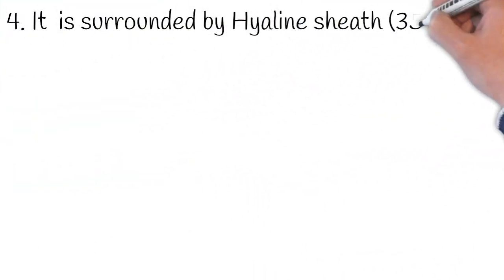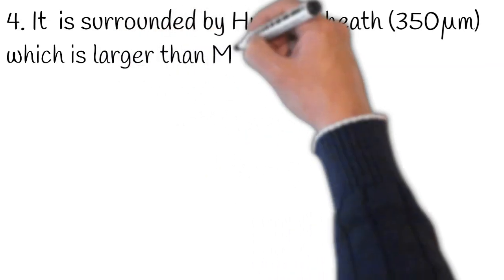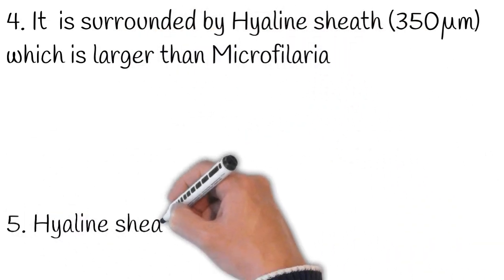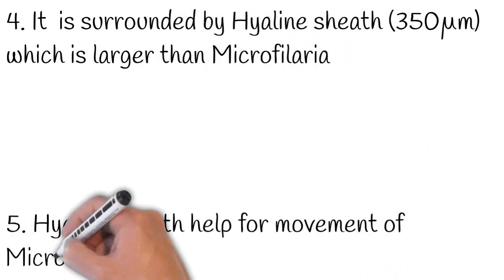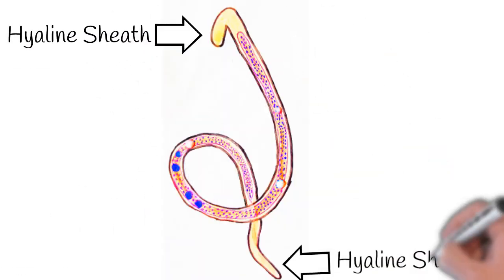It is surrounded by the hyaline sheath, that is 350 micron in length, which is larger than the size of the microfilariae. The hyaline sheath helps in the movement of the microfilariae. This picture shows the hyaline sheath.